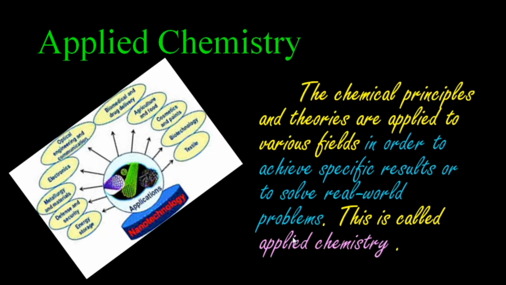Okay, so applied chemistry is nothing but the chemical principles and theories applied to various fields in order to achieve a specific result or solve real world problems. This is called applied chemistry. Okay, so what is applied chemistry? The chemical principles and theories are applied to various fields in order to achieve a specific result. We want to improve the results or else to solve the real world problem. That is called applied chemistry. So in this lesson we are going to discuss the various branches of applied chemistry and their significance.